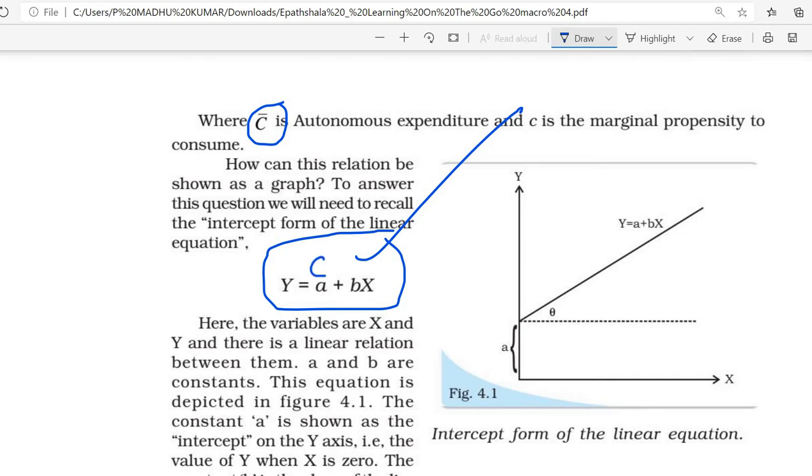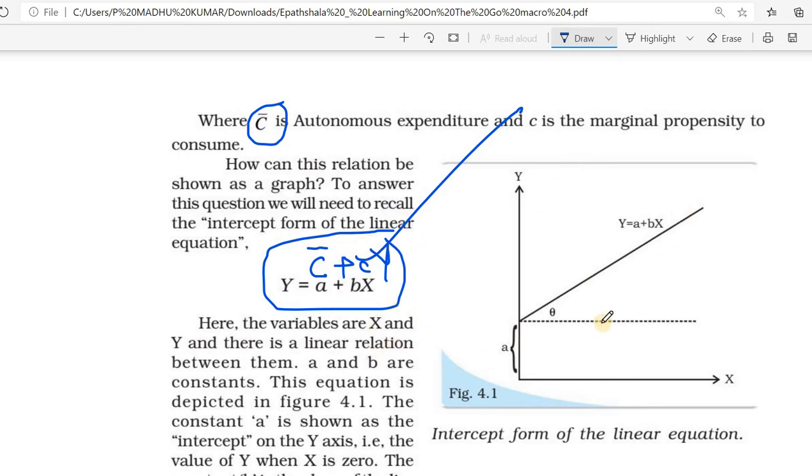The equation is C bar plus small c into Y, which we write as a linear equation, y equal to a plus bx. A means autonomous consumption, and the other term is the induced consumption.